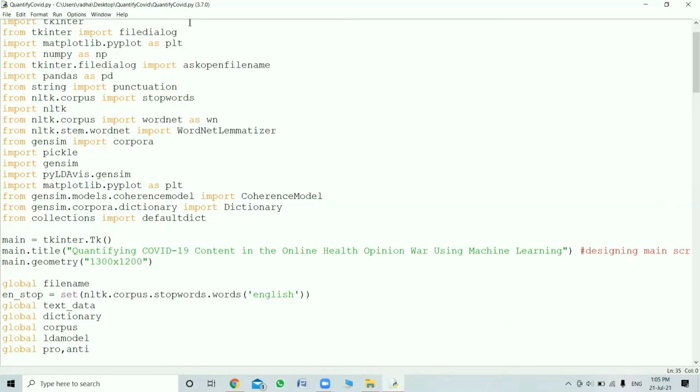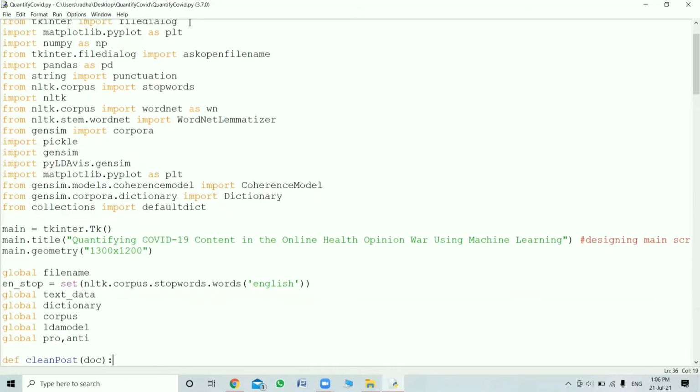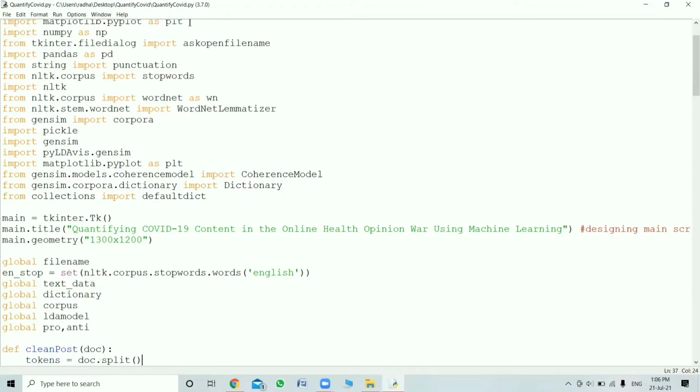And then we are importing Python LDA visualization. This is imported to visualize the data we want, and then we will import Gensim and LDA. These both are imported for feature extraction and also topic extraction. That is, whatever topic we have to take, only those conditions will be extracted from the data. And after all the importing, we have main equals Tk(). This is taken, as I told, for giving or displaying our title.